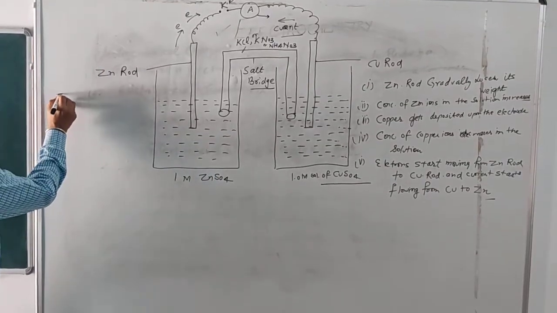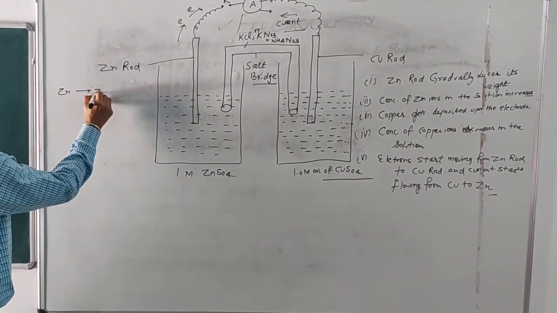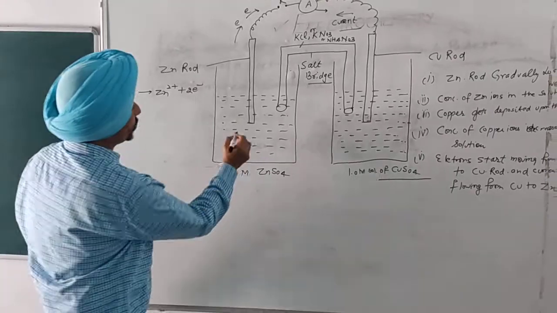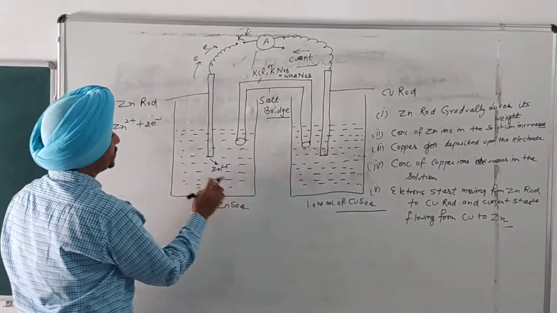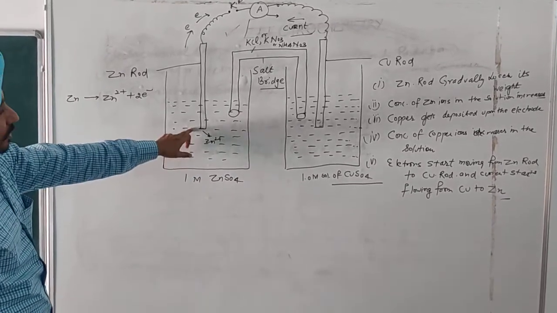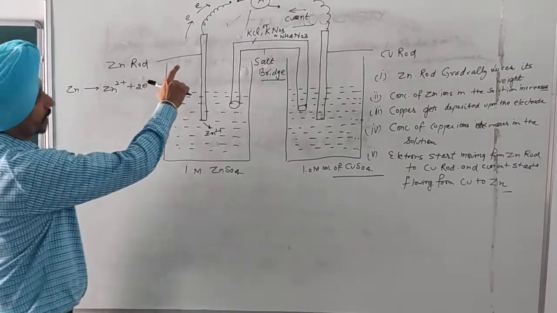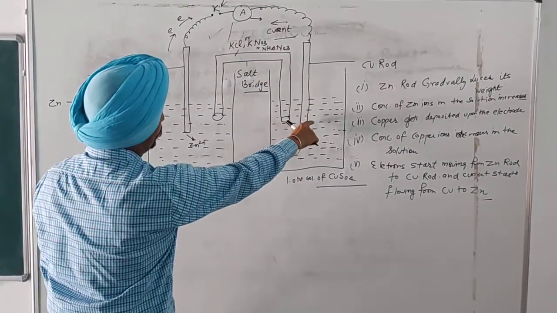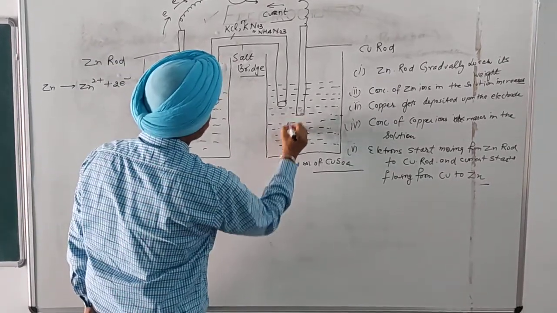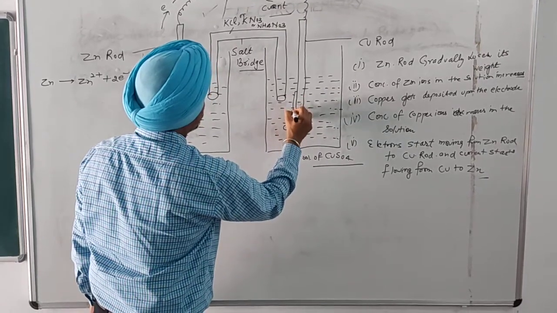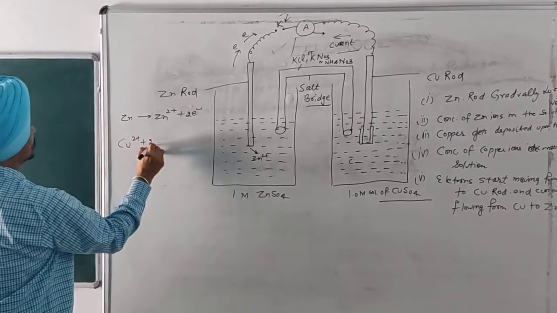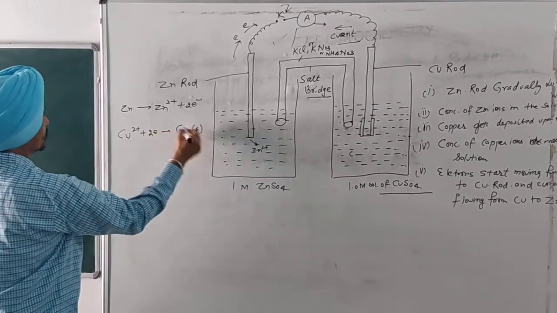Zinc is oxidized to zinc ion, and zinc ion goes into the zinc sulfate solution, and electrons which are released from the zinc rod go externally to the other electrode, where they are accepted by the copper ions, and the copper ions get reduced to copper.